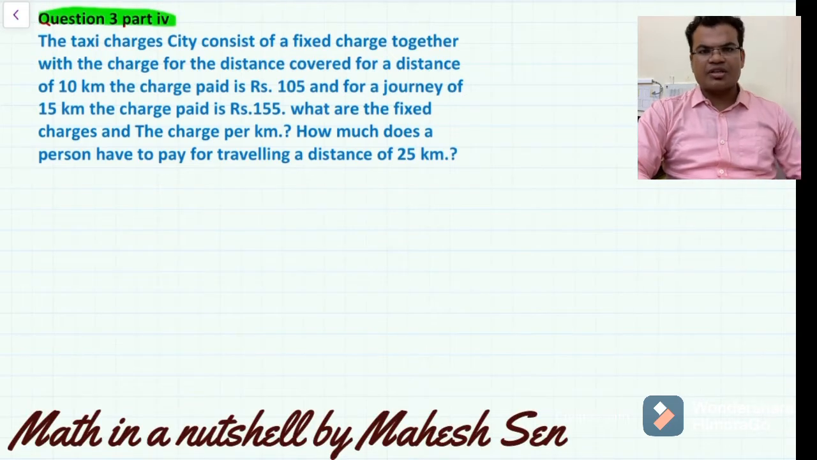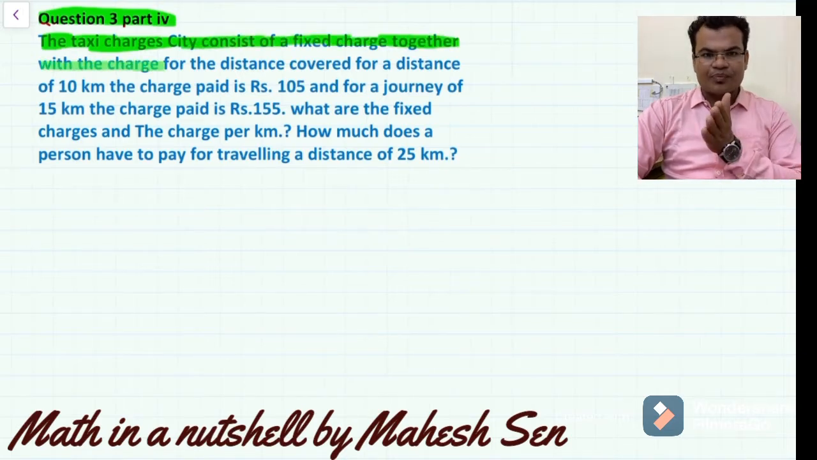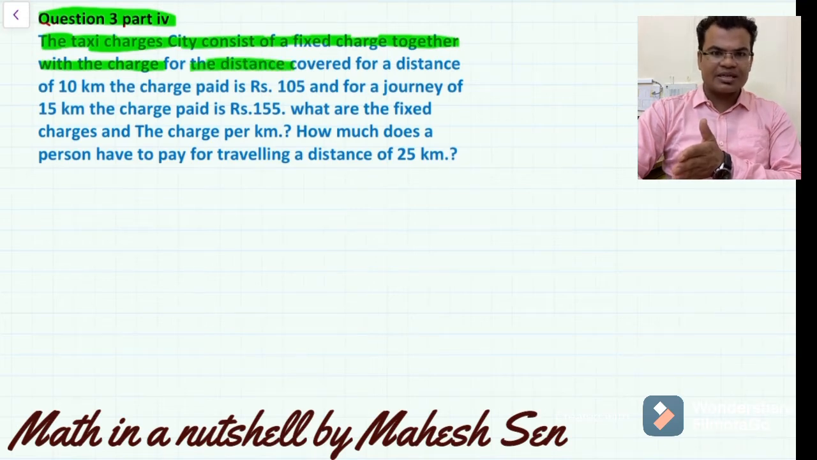Today we are going to start question number 3, part 4 in this exercise. In this video we have taxi charges in a city, consisting of a fixed charge together with the charge for the distance covered. For a distance of 10 kilometers, the charge is rupees 105.